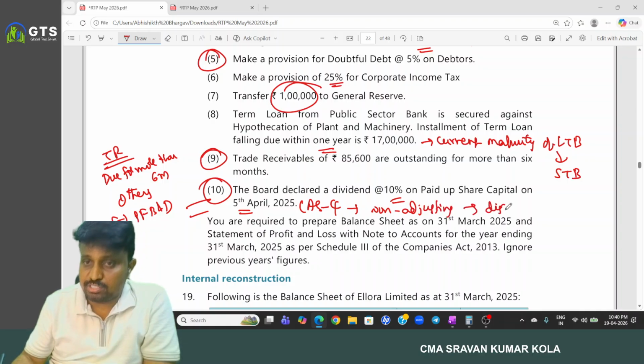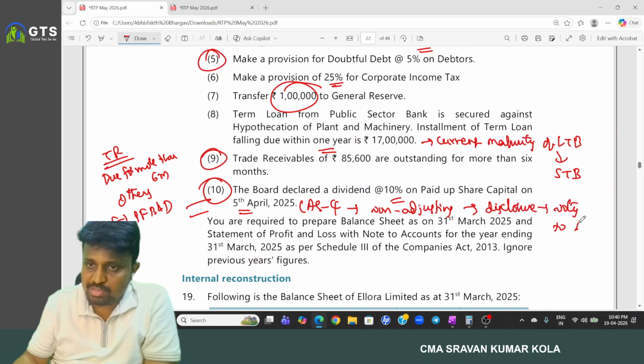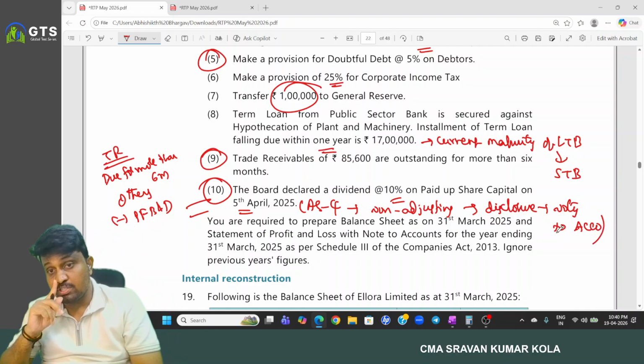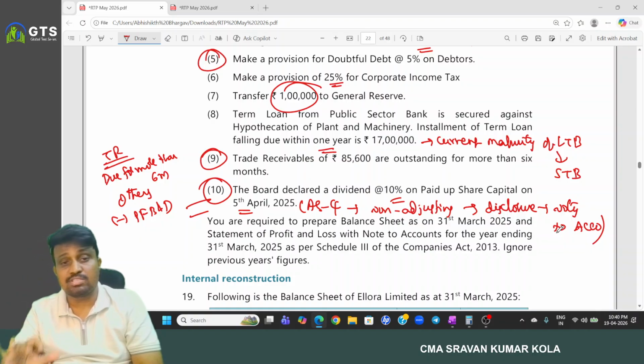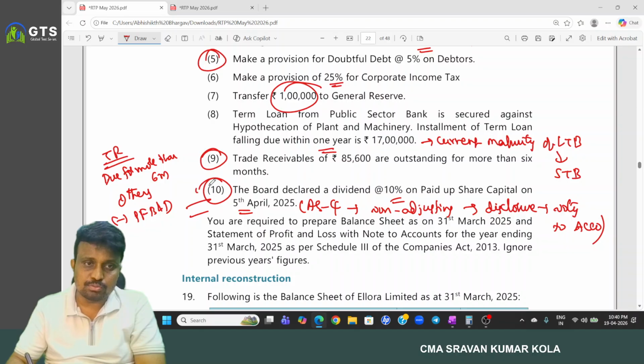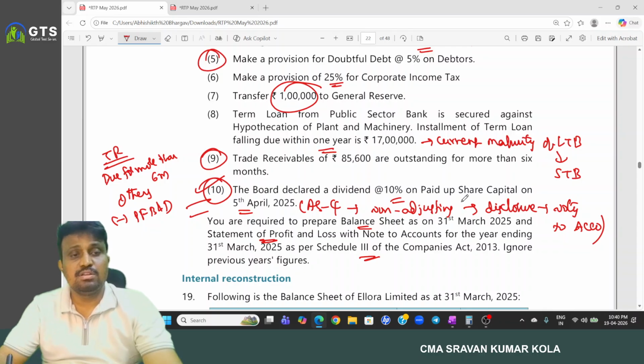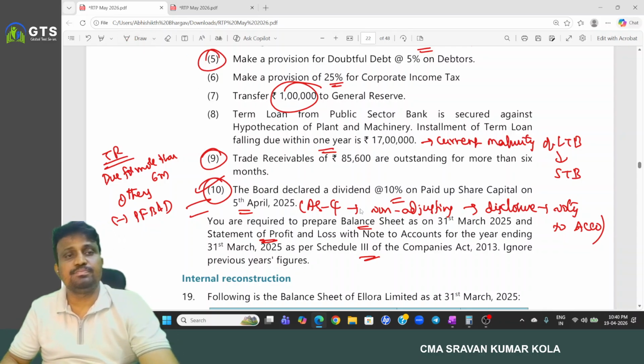But disclosure should be in what? Notes to accounts. It is a non-adjusting event, but we have to provide disclosure in notes to accounts as per AS 4. So don't forget to write a note. Okay, so you are required to prepare the balance sheet and profit and loss statement as per Schedule 3. So this is the problem we have.